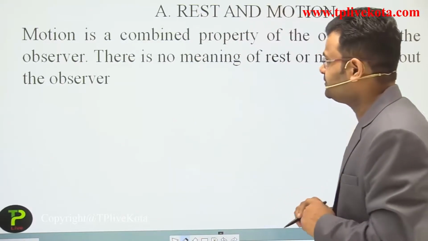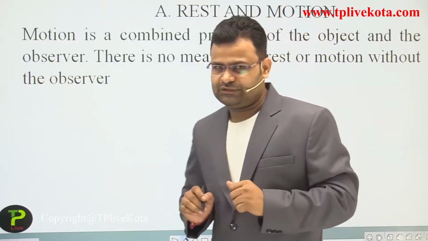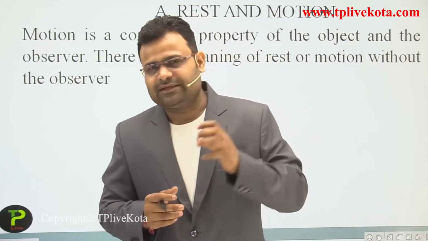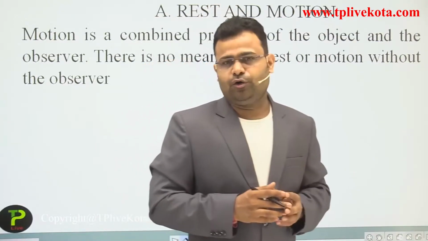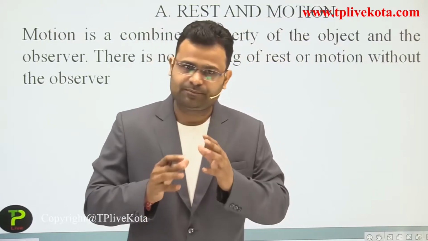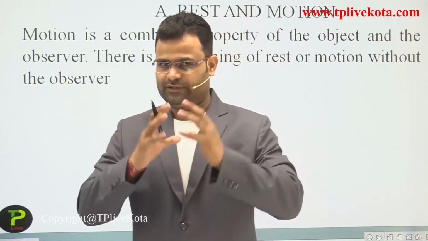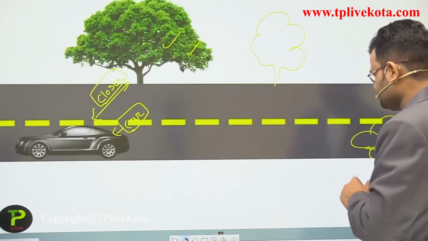So the first thing is that motion and rest are a combined property. Sometimes you say an object is in motion and at other times you say the object is at rest. One object at one time can be in motion or at rest, both are possible. It is completely dependent on the observer. Let's see the previous slide.